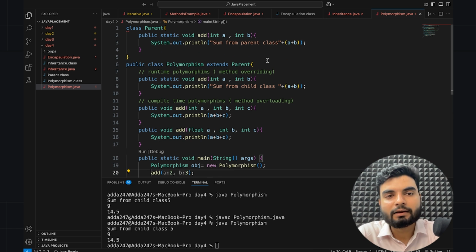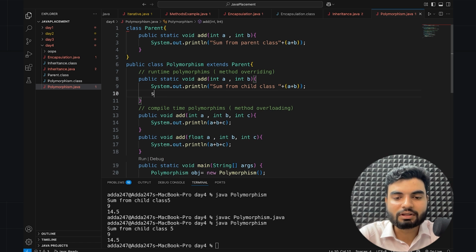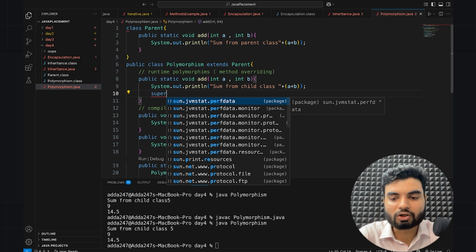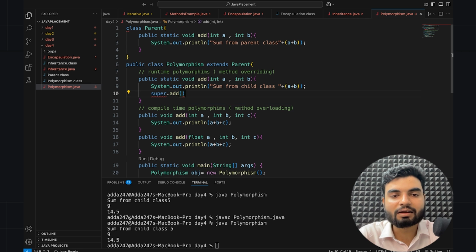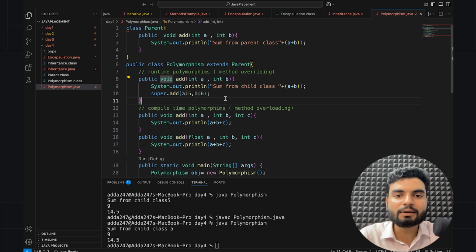But where I can use it? If I want to call this somewhere, let's say somewhere here I want to call that particular thing. So in that case, I can use super dot add, and here I want to call something. Let's say 5 comma 6. But here I do not have access. Cannot use super in a static context. I have to remove this static thing. Super is basically when you want to give the priority to parent class. That time we call it super.